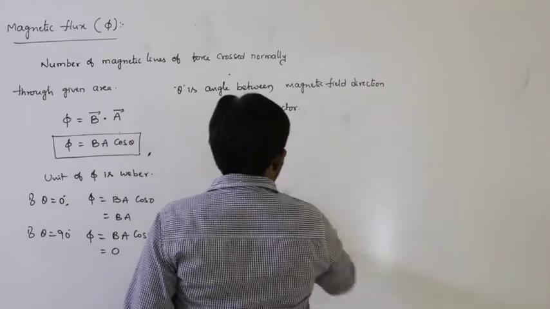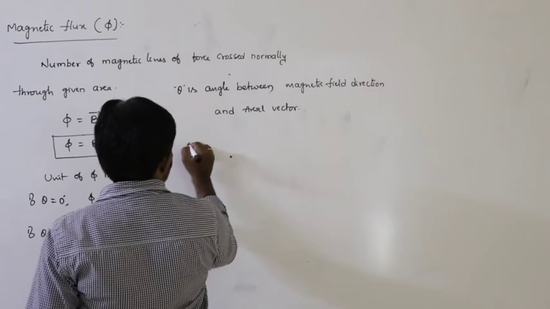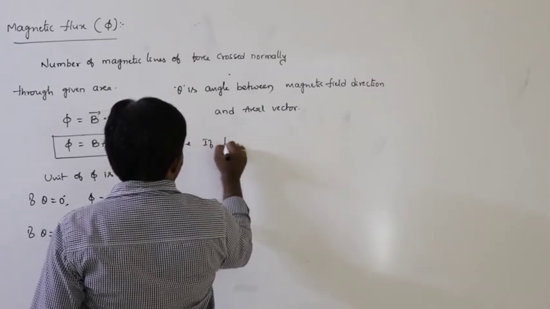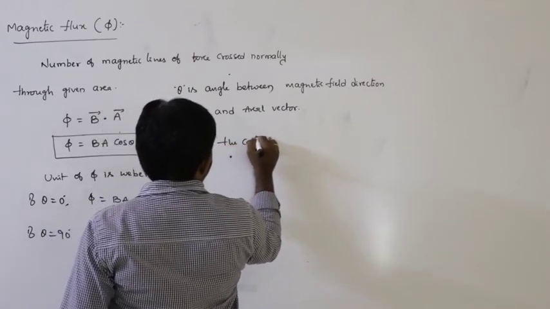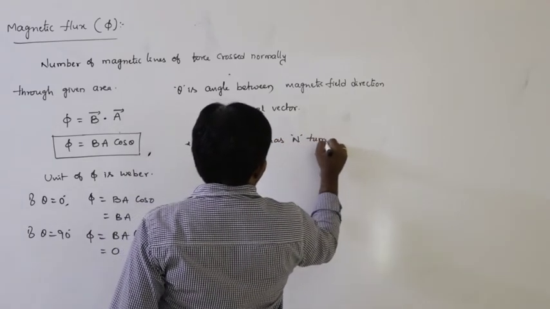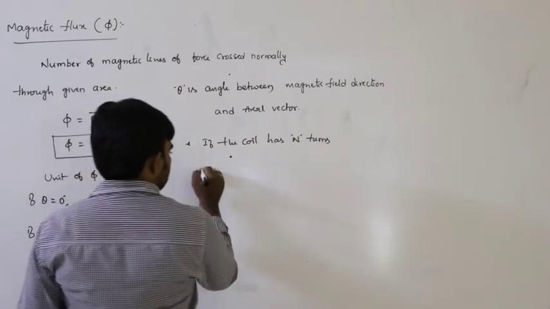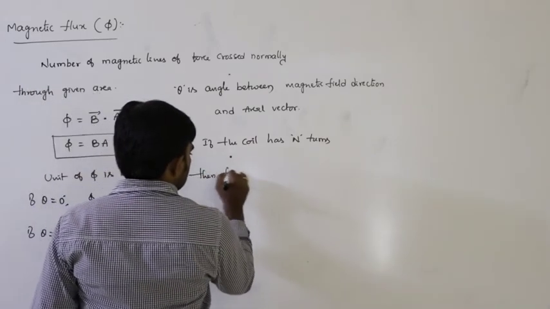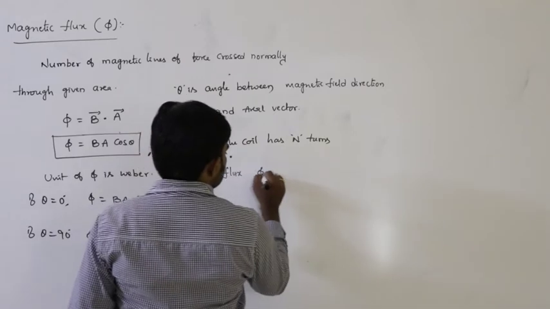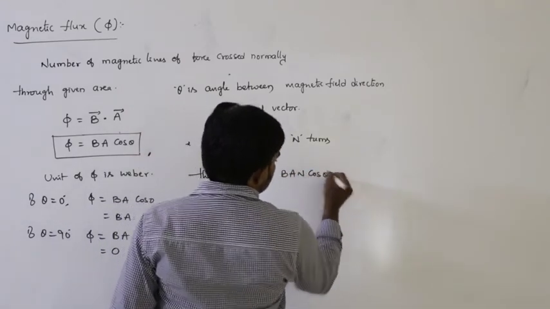And for example, if the coil has n turns, then flux can be written as phi equals BAN cos theta.